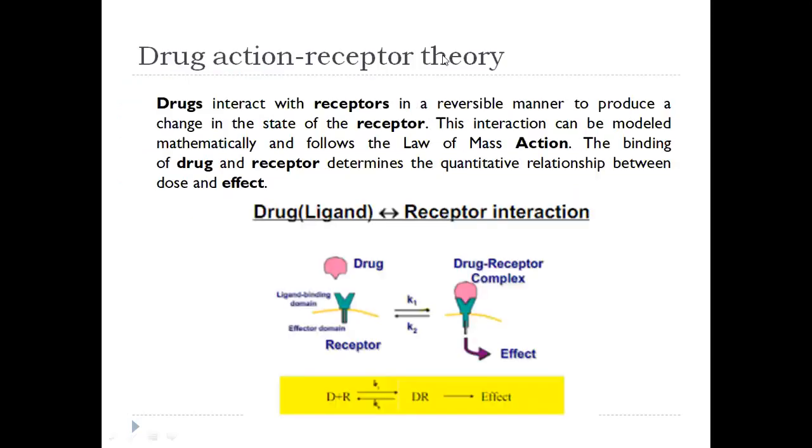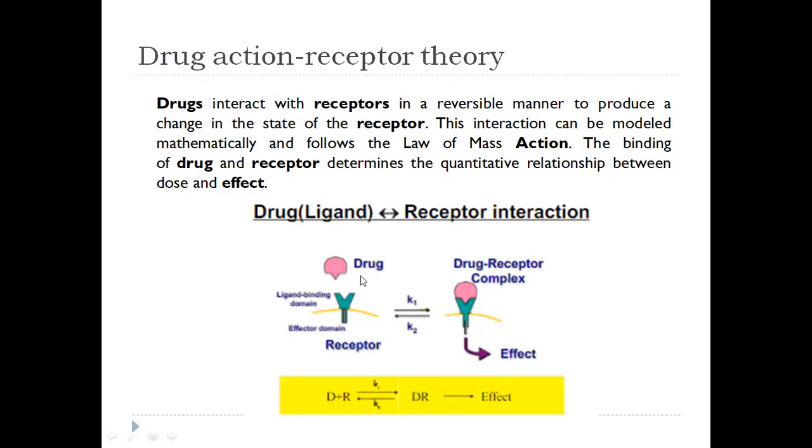So let us see what the drug action receptor theory is. As I said, when you want to enhance the activity of the receptor, you will use a drug. When you want to suppress the activity of the receptor, you will also use a drug. It depends on which type of drug you have to use, and that depends on the cell's activity. Drugs interact with the receptors in a reversible manner.